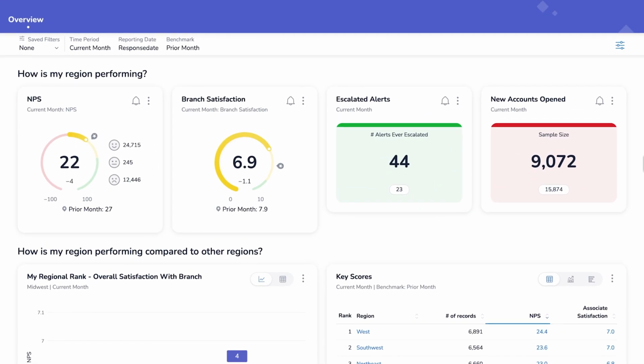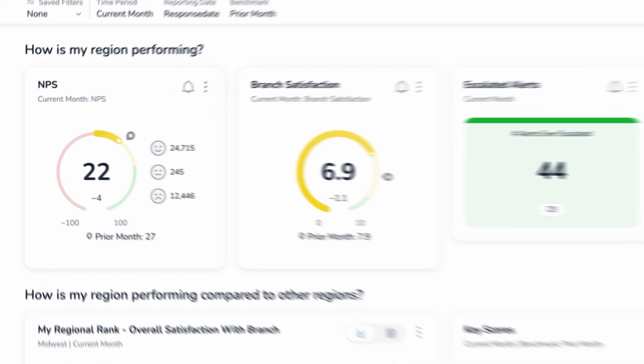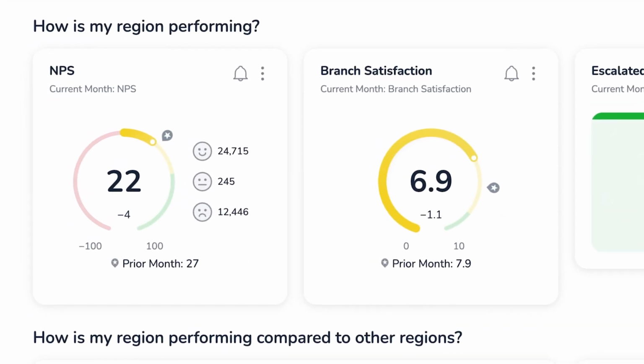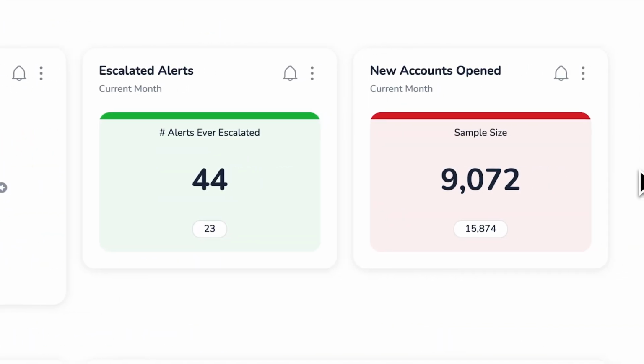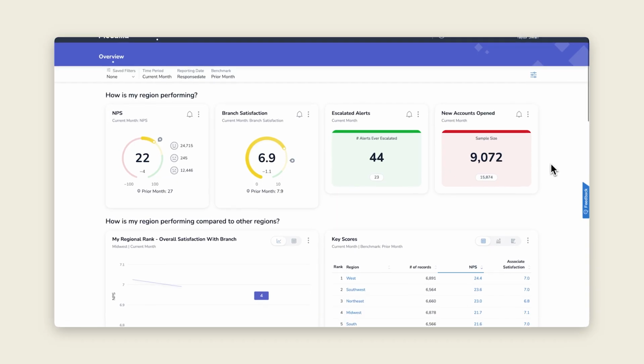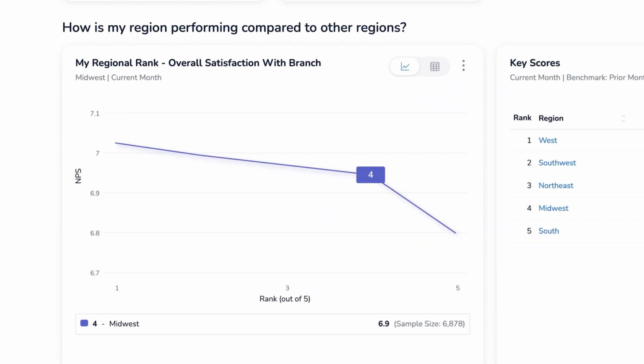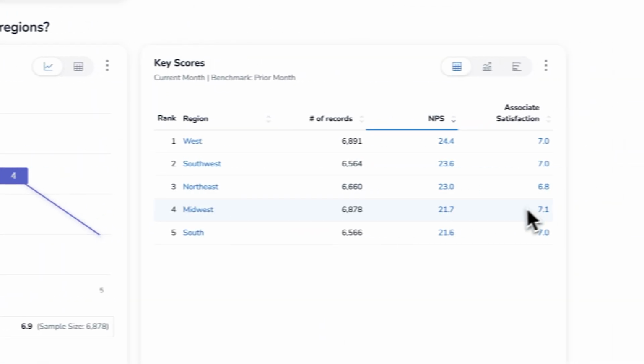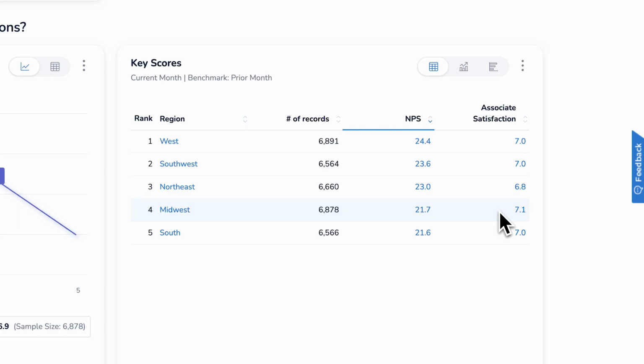At a glance, Taylor can see that her region's not doing great. NPS is down, branch satisfaction is down, escalated alerts are up, and new accounts opened are way down. Her region has also seen a rapid decline in overall satisfaction, and they're almost last place nationally for their NPS.